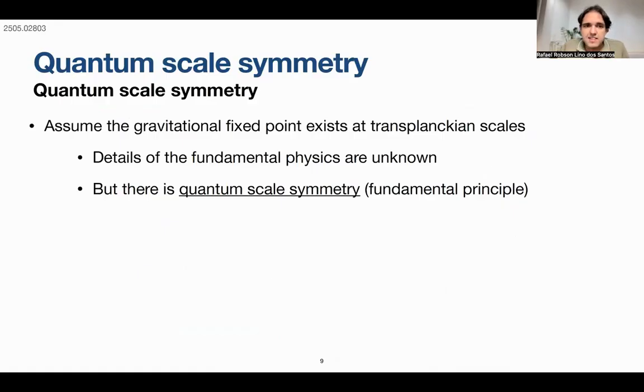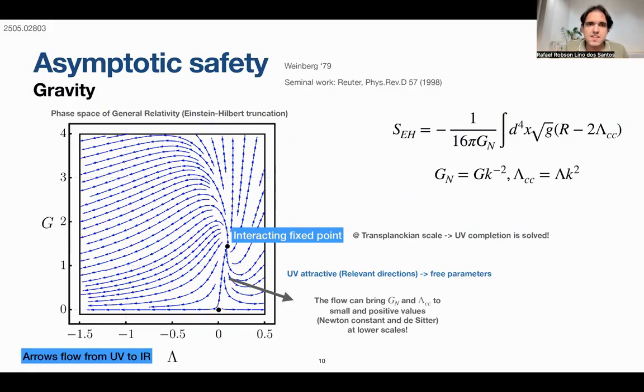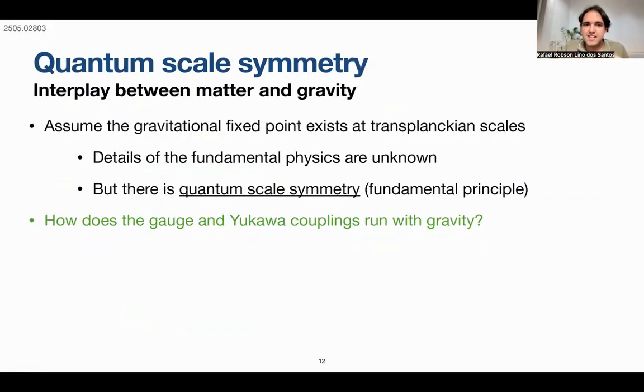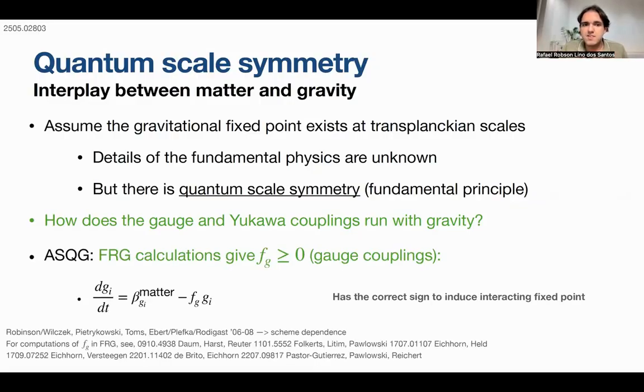Now, let us assume that this gravitational fixed point exists at trans-Planckian scales, which can come from asymptotically safe quantum gravity. Let us assume that this is indeed a fundamental principle, a fundamental symmetry of nature, that there is this gravitational fixed point, there is quantum scale symmetry. There is good evidence in the asymptotic safety community that this fixed point is there, but I will not go into details in this presentation. Rather, I will jump to the question: how can we put matter into this gravity scenario? How do the gauge and Yukawa couplings run with gravity? It's actually an interesting question.